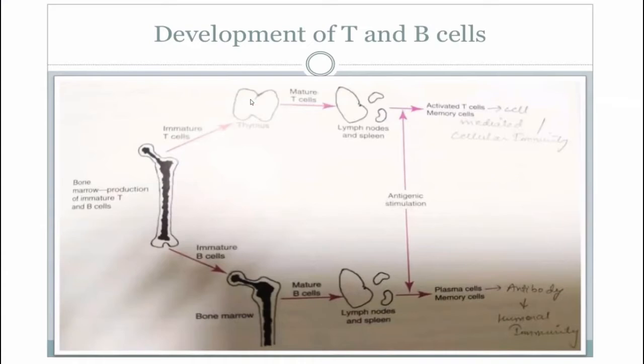That's why these two structures are primary lymphoid organs. Maturation of T cells takes place in the thymus. Immature T cells, when they enter the thymus, are called thymocytes. Cytes is the word for cells, and these cells are present in the thymus. They are immature T cells, carried from the bone marrow to the thymus, and in the thymus they are matured and then they take part in the cell-mediated immunity.